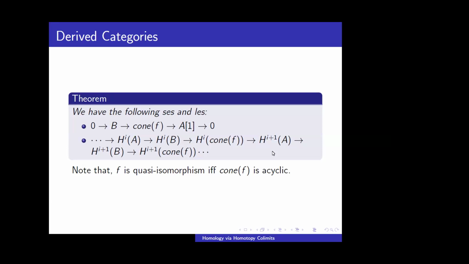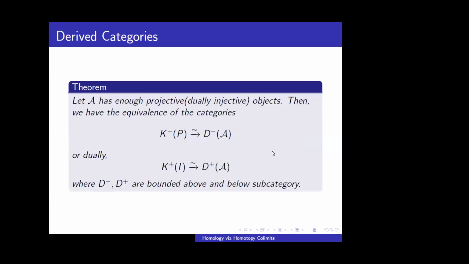So if our cone F is acyclic, meaning the cone F is an exact sequence, so our total Hi will be 0. So we'll get isomorphisms in Hi A to Hi B. So everywhere we'll get an isomorphism. So our F will be a quasi isomorphism. So this gives us an if and only if condition.